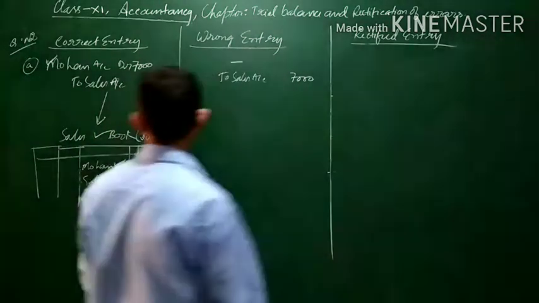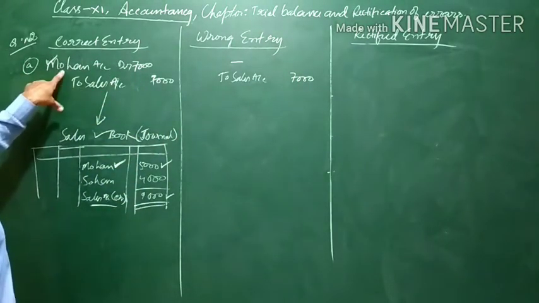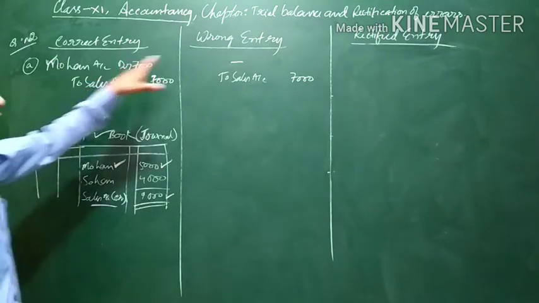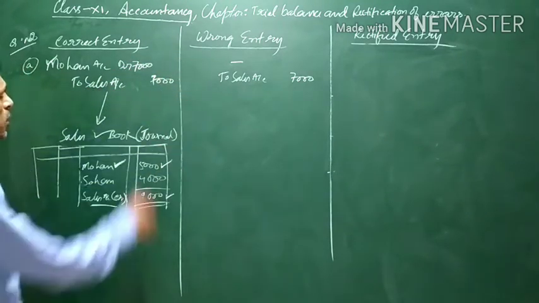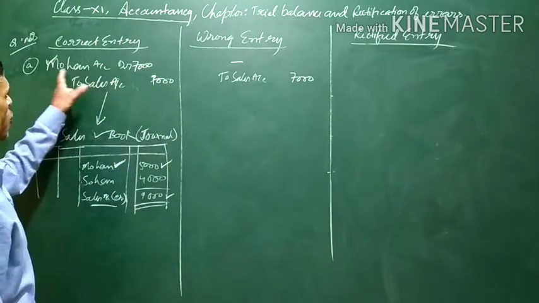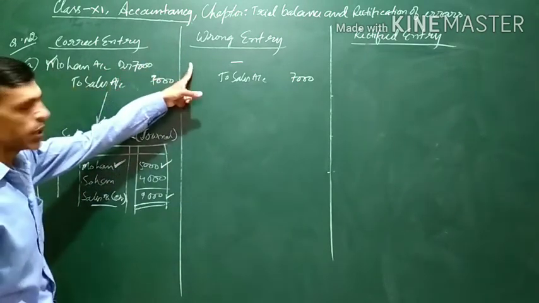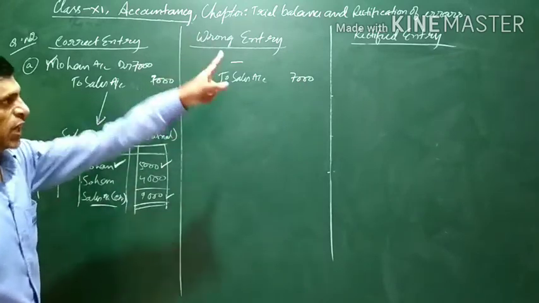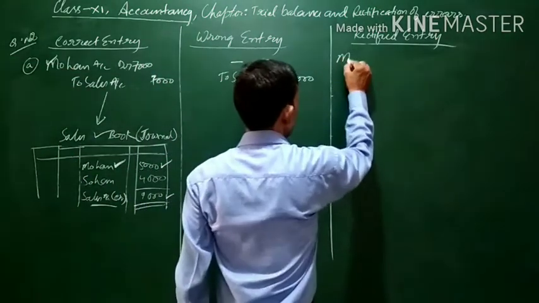So the error is what? Now see, the correct entry should be Mohan account debit to sales. Mohan account should have been debited, but it has not been debited. So what we have to do is debit Mohan account.